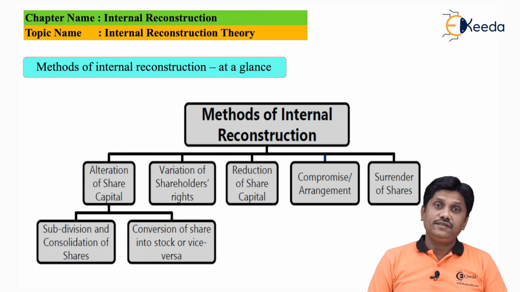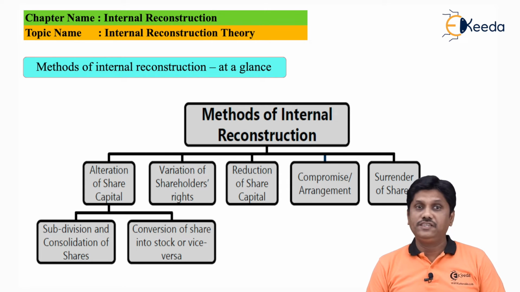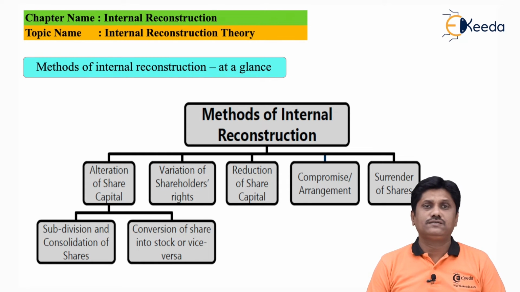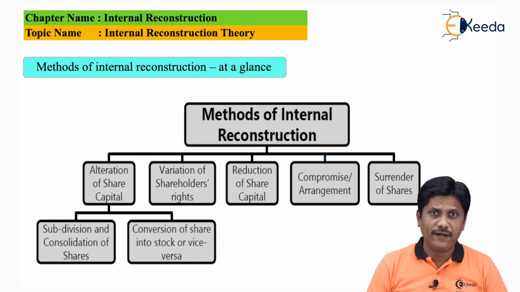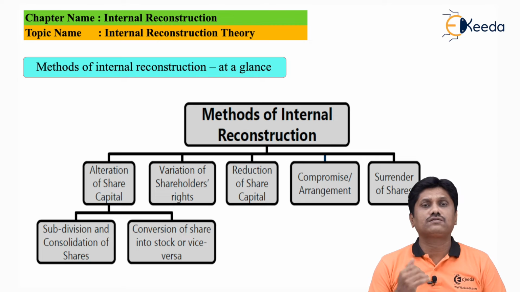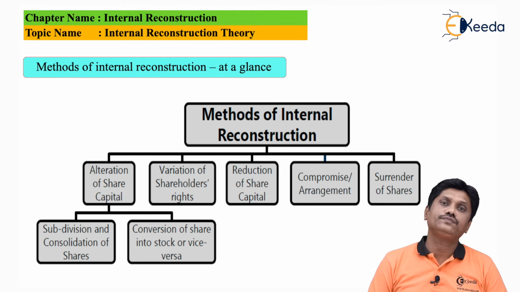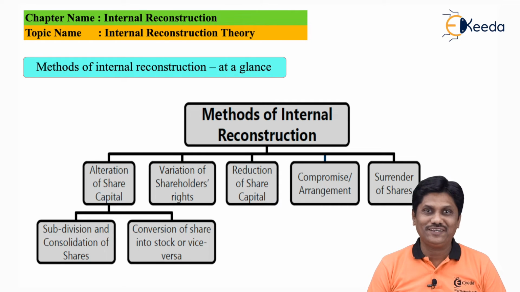Next way is compromise or arrangement. Compromise in the sense shareholders have reserves, right? Reserves belong to whom? Shareholder. That reserves they will decide to forego. That is a compromise with the shareholder.